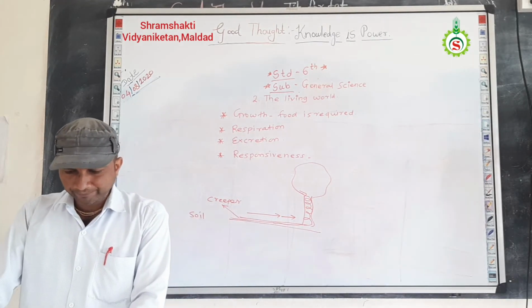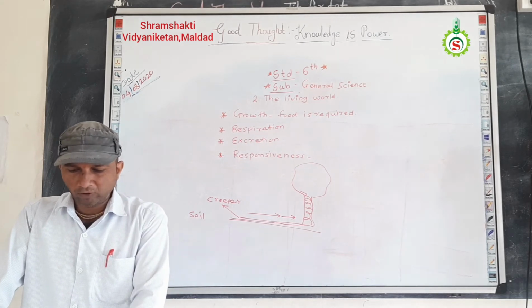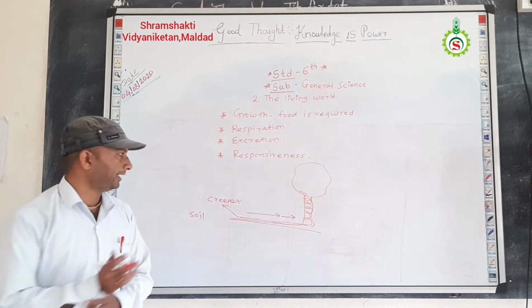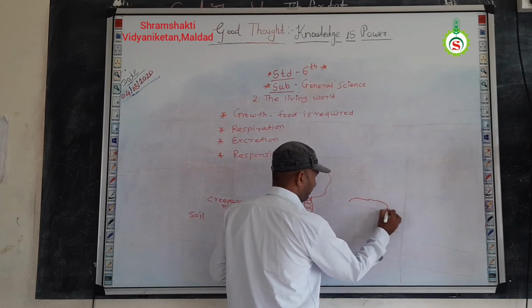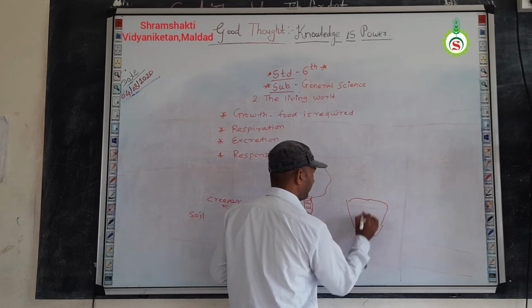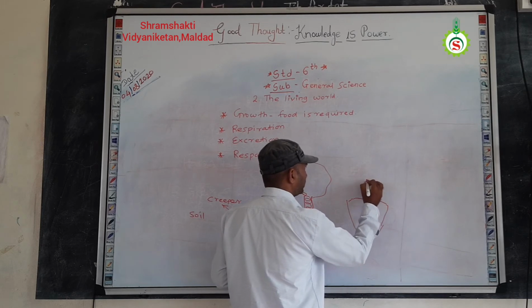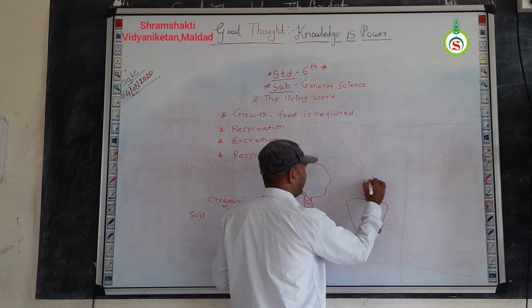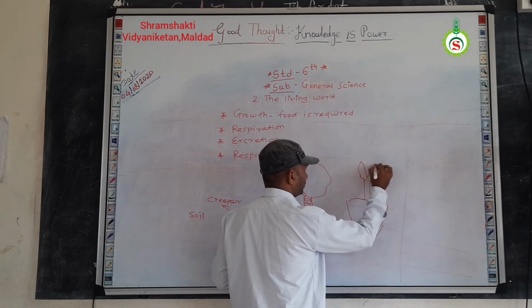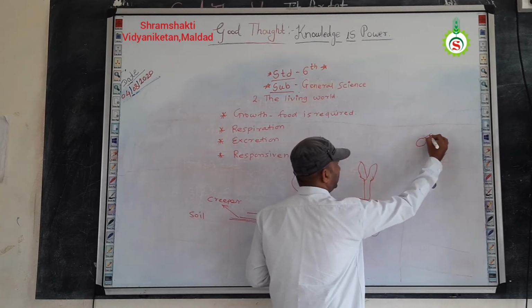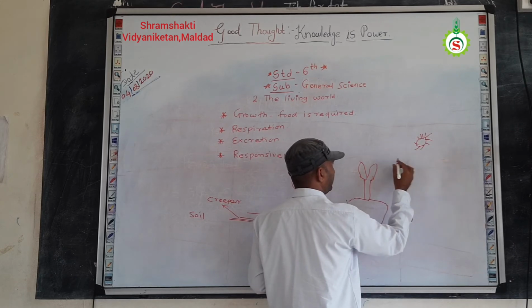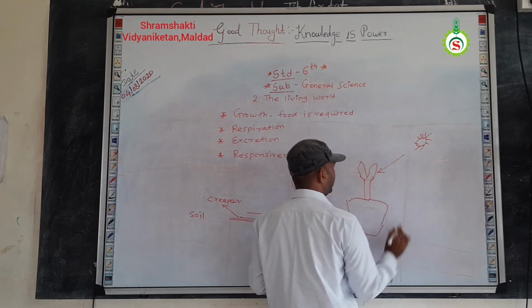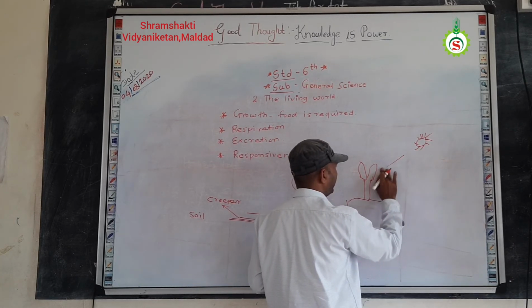Understand? Then a potted plant placed in a window grows toward the sunlight. For example, in our home, we plant a potted plant in a pot. So this is the plant, and here is the sun or sunlight. That sunlight from the window falls on that plant. What will happen?